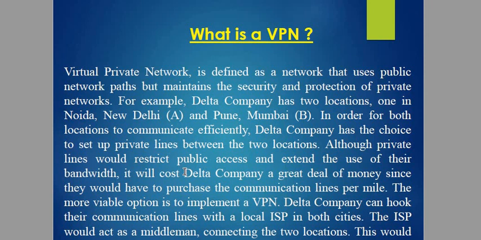The more viable option is to implement a VPN. A Delta company can lease the communication lines from a local ISP. Yes, they will use the local ISP, but they will create a VPN. So they will create a VPN between all the three locations. Now data passed between all these three branches will use the existing network, the existing service provider, let's say BSNL or Tata, but the data which is passed now will be encrypted with the VPN protocols, with the VPN mechanism, that is a virtual private network.